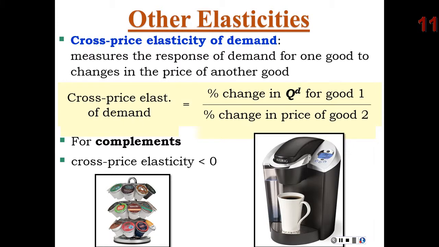Again, substitutes and complements is something we talked about in Chapter 4. The cross price elasticity can actually give us some numerical precision to that concept. So if I'm a store owner, if I'm the manager of Walmart, I can actually run these cross prices with the data that I have, and it would be helpful to know what my complements are in my store. I probably want to put those next to each other in my store as opposed to my substitutes. And so it would be good to know which of my goods are substitutes and which are complements. The cross price elasticity would tell you if it's negative, they're complements. If it's positive, they're substitutes.